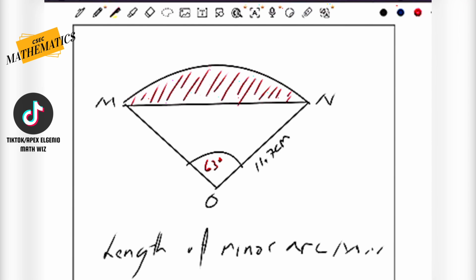If you've ever eaten a pizza, you would know that you put the pizza cutter in the center of the pizza and slice towards the crust, and then slice again towards the crust. That slice would be given to one of your friends. This is a pretty big slice because the angle here is 63.